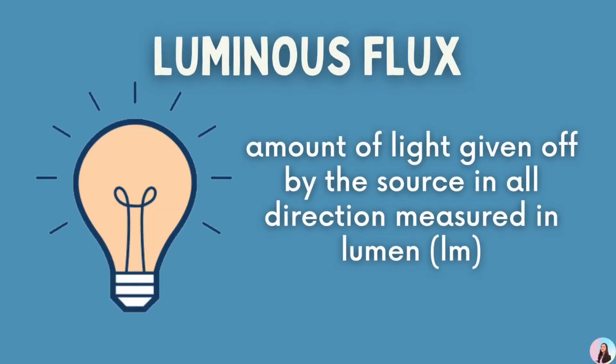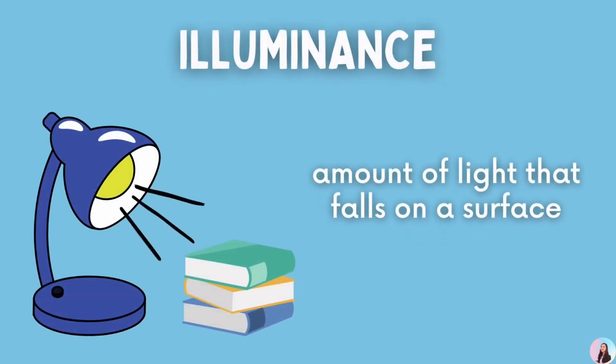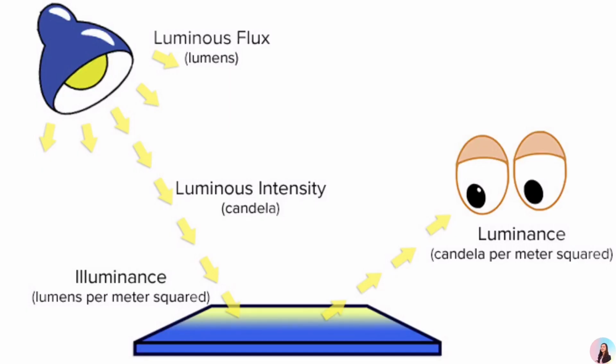Luminous flux is the amount of light given off by the source in all directions. It is measured in lumen. Luminous flux is used to specify the total amount of light emitted by a light source. It does not specify the direction in which light is radiated. Illuminance is the amount of light that falls on a surface. For example, the light from the lamp radiates on books. Here is a visual representation of the measurement of light.